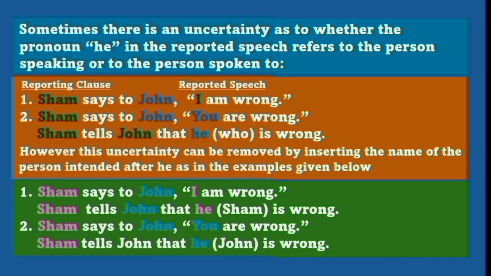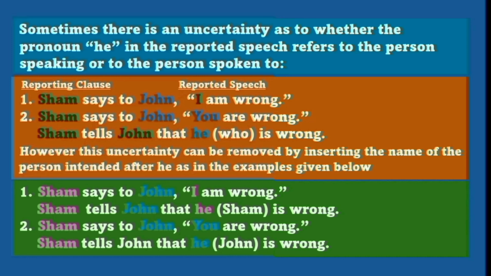Number 1. Sam says to John, I am wrong. Here in this sentence, Sam is the speaker and John is the listener. And since the pronoun I stands for the person speaking, therefore the indirect narration of this is Sam tells John that he bracket Sam is wrong. This example clearly shows that he refers to the speaker Sam.